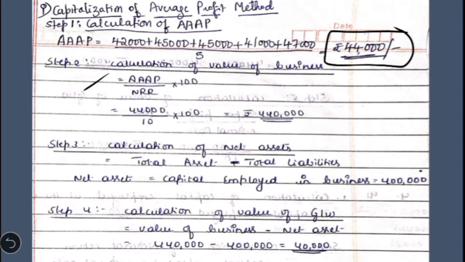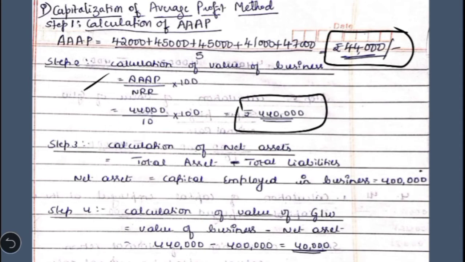In the second step, we are going to calculate the value of business, by capitalizing the adjusted average annual profit at the normal rate of return. So 44,000 divided by 10 into 100. So this 4,40,000 we get, which is the total value of the business as on that particular date.